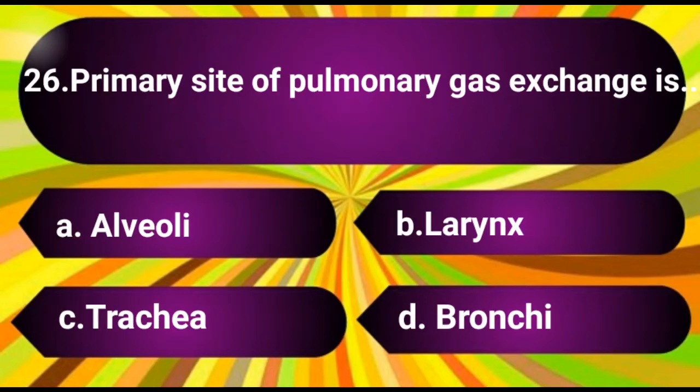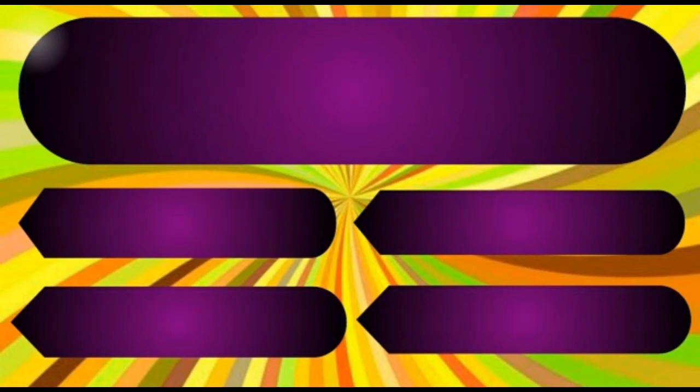Number 26. Primary site of pulmonary gas exchange is. The options are A. Alveoli, B. Larynx, C. Trachea, D. Bronchi. The answer is A. Alveoli.